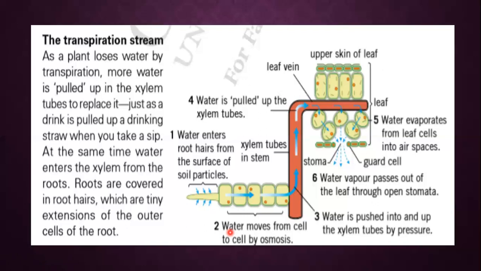So mostly all our cells are present in the aqueous medium. All our reactions occur in the aqueous medium, in the presence of water. So plants need water. How is this water moving to the stem, to the buds, to the flower, to all cells of the leaf? It is because of transpiration, whenever the water will reach into